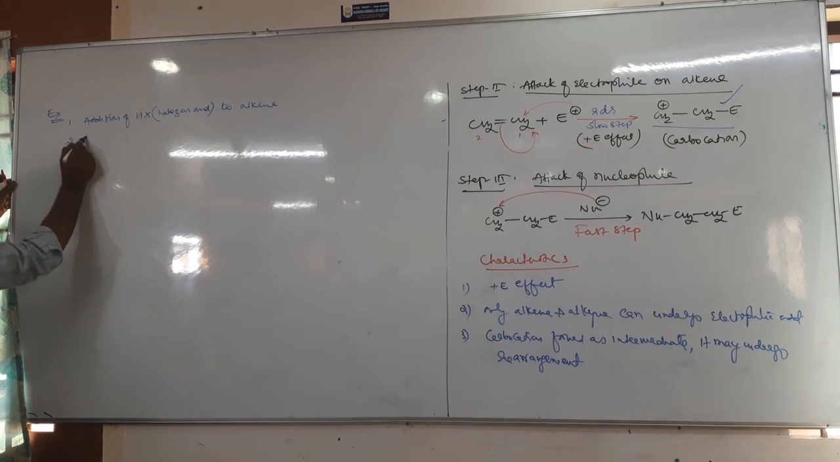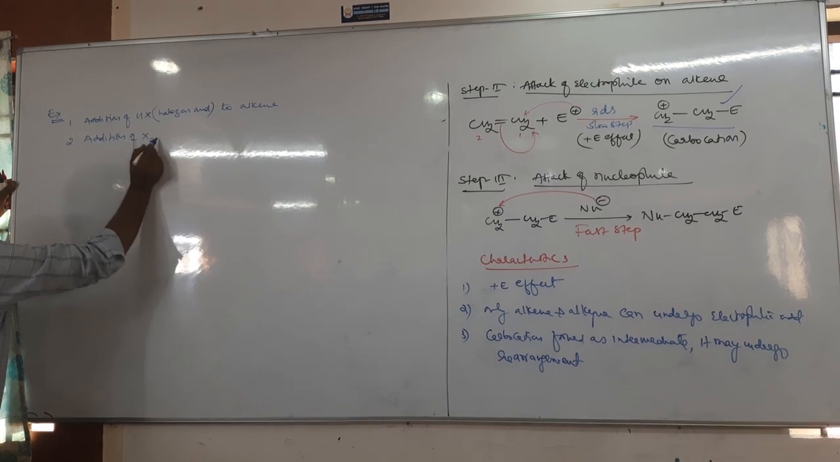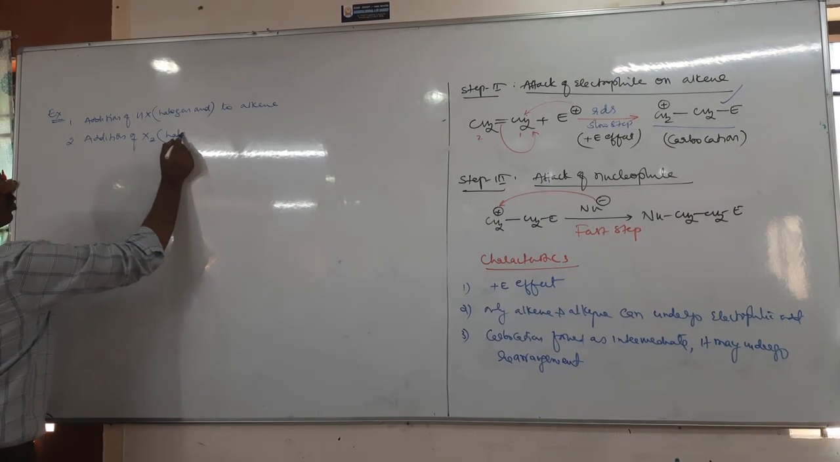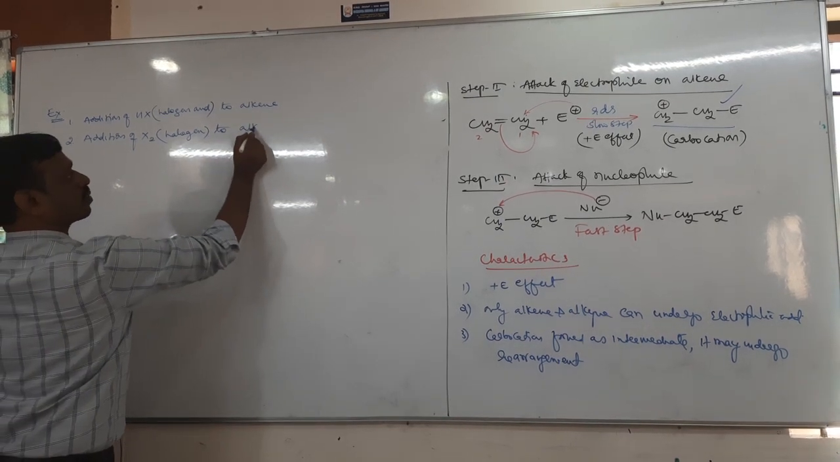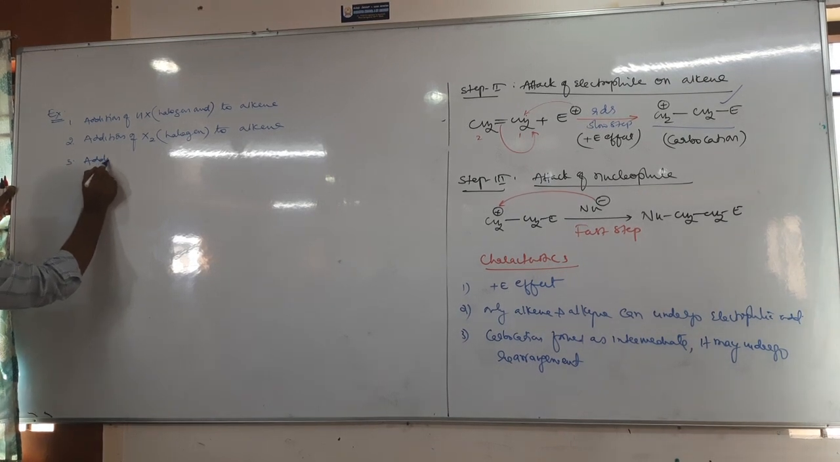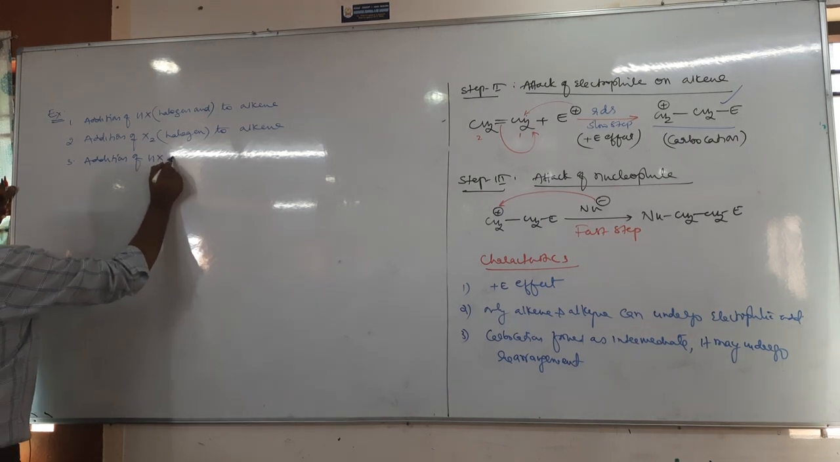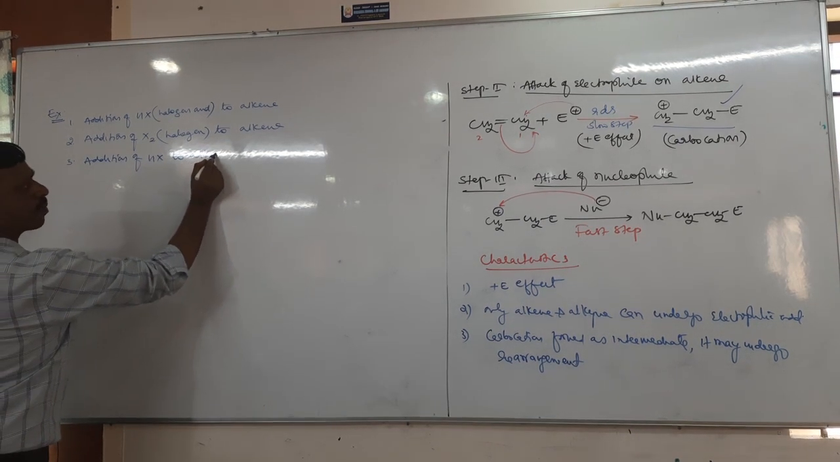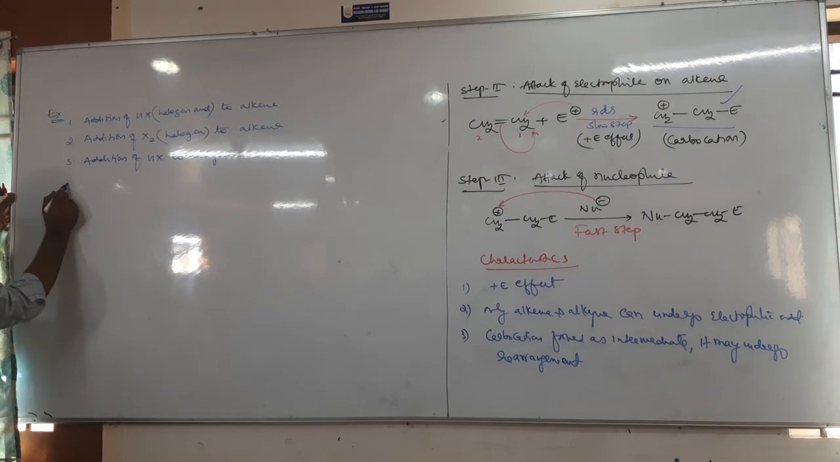Two, addition of X2, where X2 is halogen, to alkene. It is also electrophilic addition. Even all alkene and alkyne reactions come under this only. Three, similar to alkene, you can take addition of HX to alkyne, because alkyne reaction is also electrophilic addition.